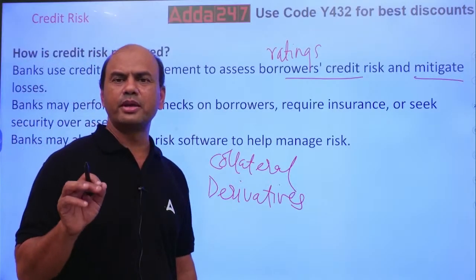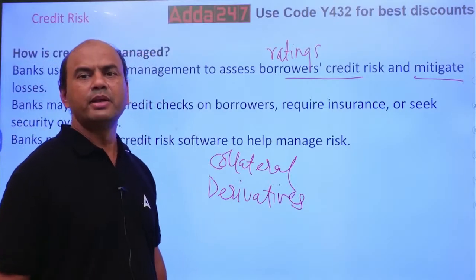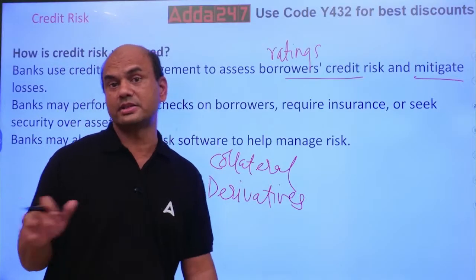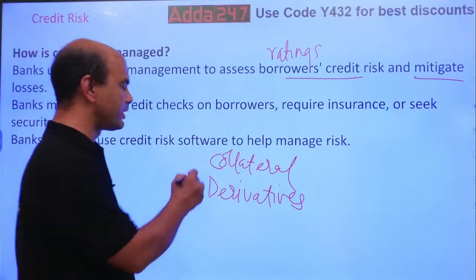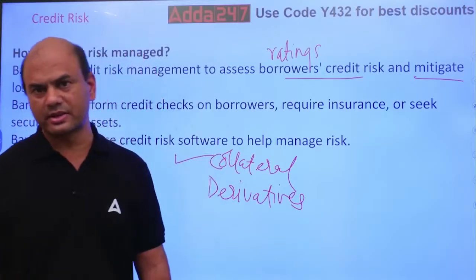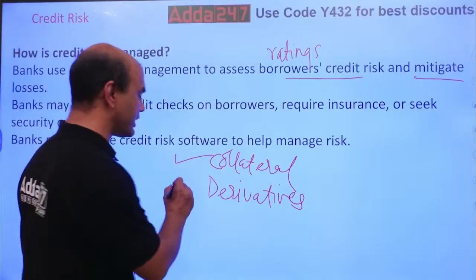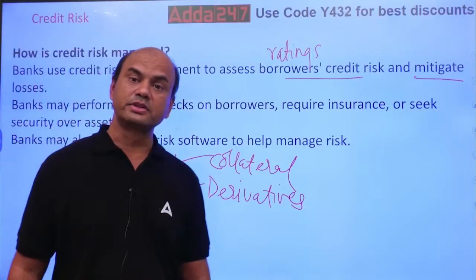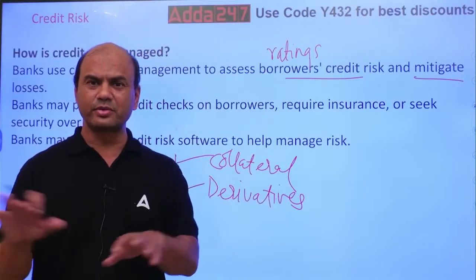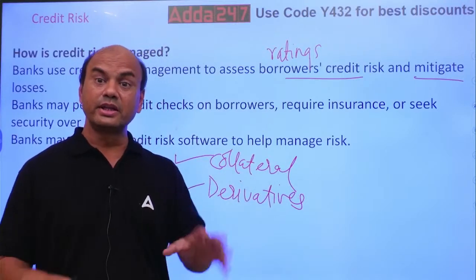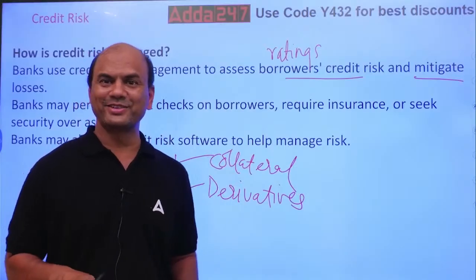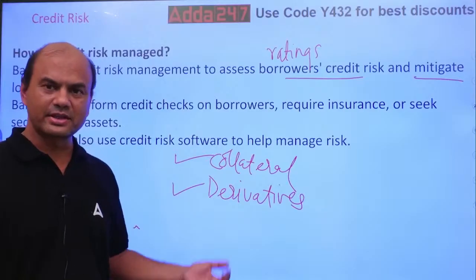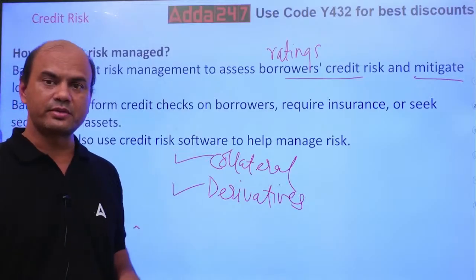Again, I'll go a bit deeper in this mitigation. Mitigation is done at two levels. One is at the HO level, second is at the branch level. At the branch level, you can take collateral. At HO level, you can take these derivatives. Also at HO level, you can diversify the loans. Diversify means, just now I told you, some 1,000 onions. Remember that? Onions in the same basket. Don't put them in the same basket. That is done at HO level.